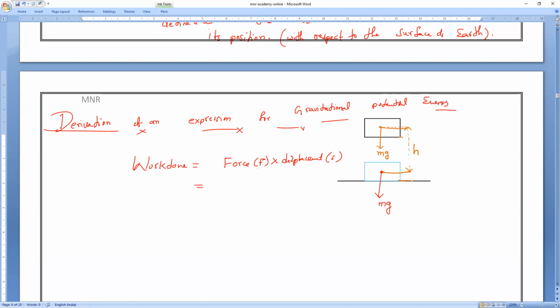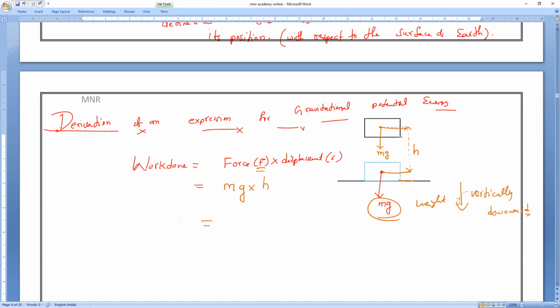So now what is the applied force? Check it. How much is it? Mass into gravity, so the weight is equal to that. The weight of the body always acts in which direction? Vertically downwards. That is the force. And what is the height change? Displacement is how much? h. That is the formula.